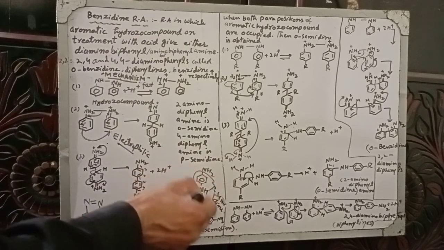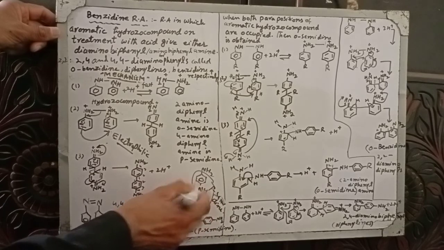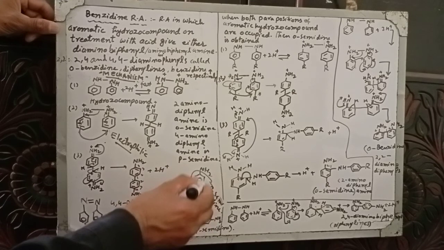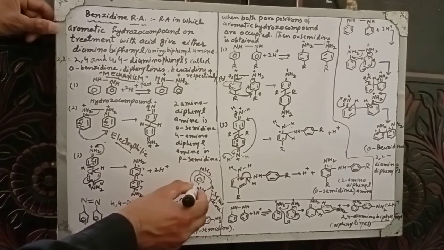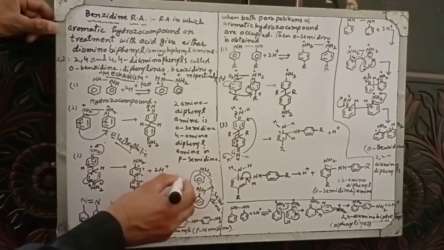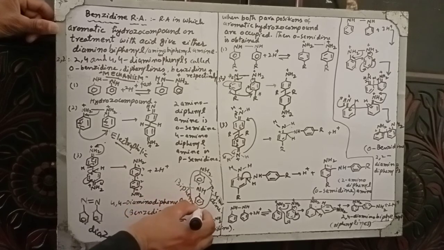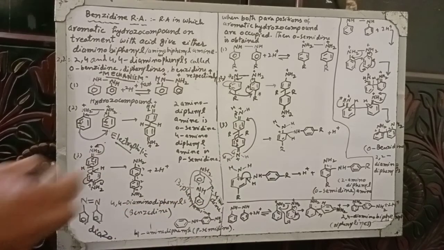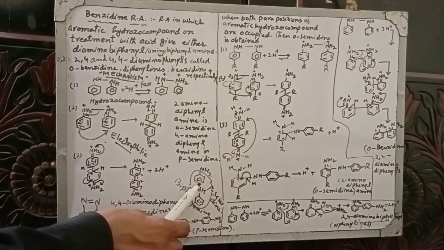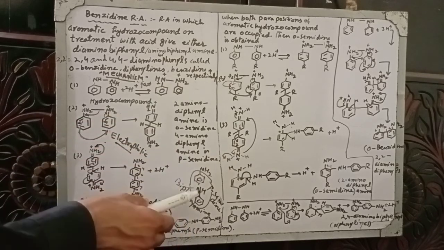This is called the biphenyl amine. Amino may be at position 2 or 4.